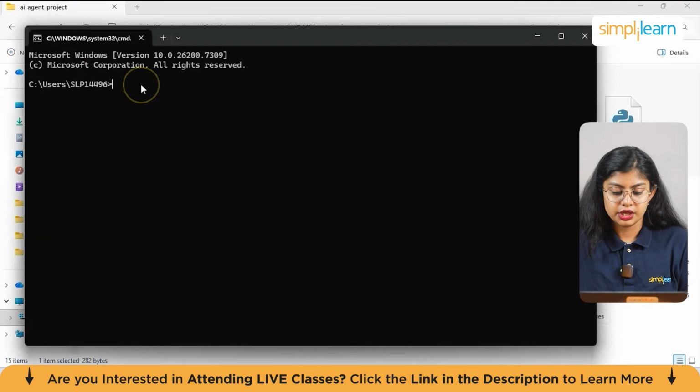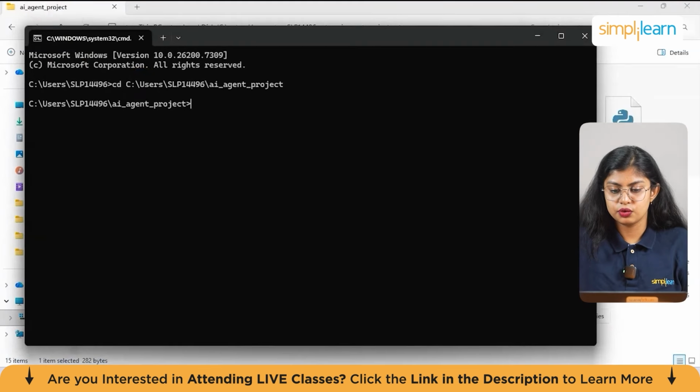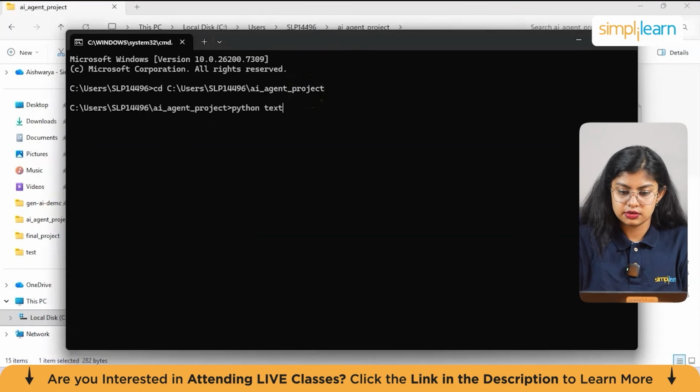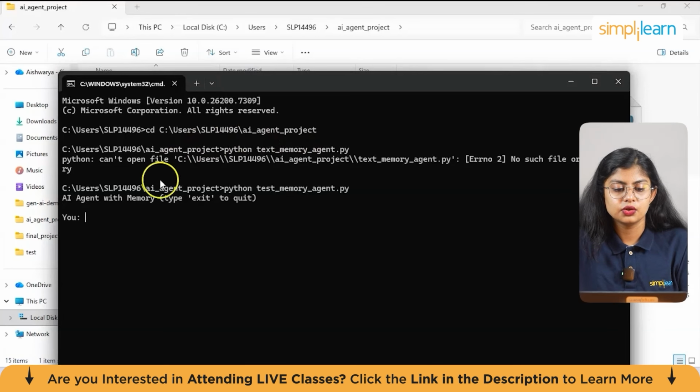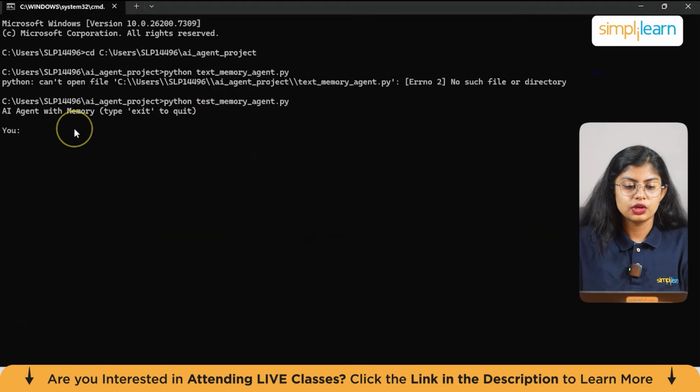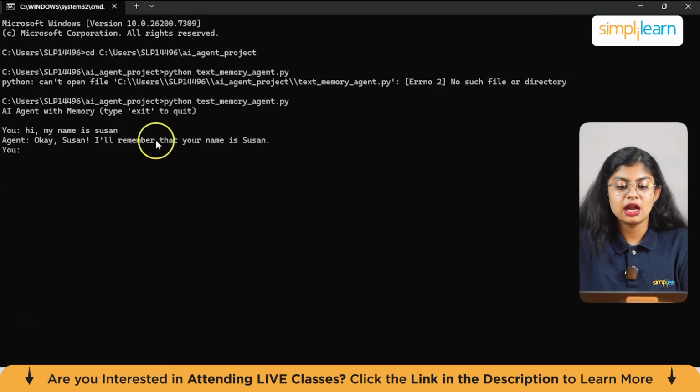So let's just run this file, which is test memory agent, and see what the output looks like. So here, firstly, I'm navigating to the folder, and then we have python, test memory agent. So let's just run this. So you can see AI agent with memory, type exit to quit. So let's just say, hi, my name is Susan. So here the agent replies saying, okay Susan, I'll remember that your name is Susan.